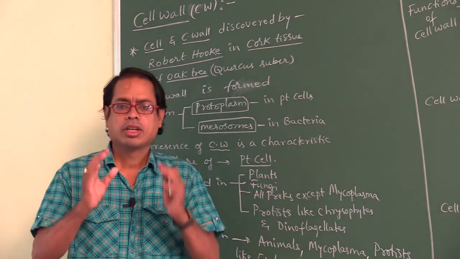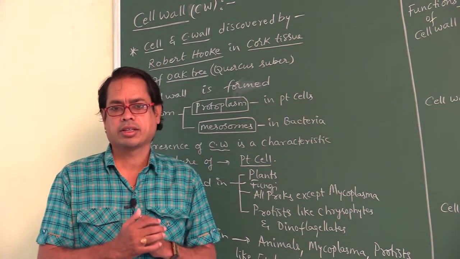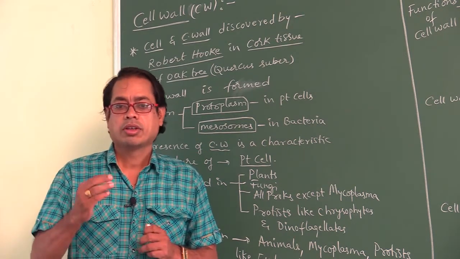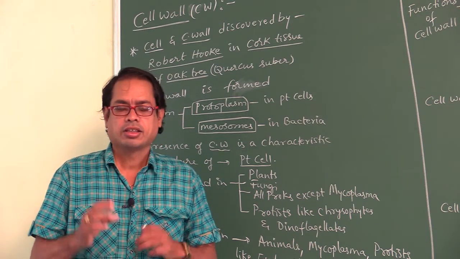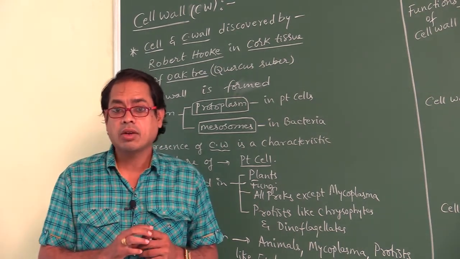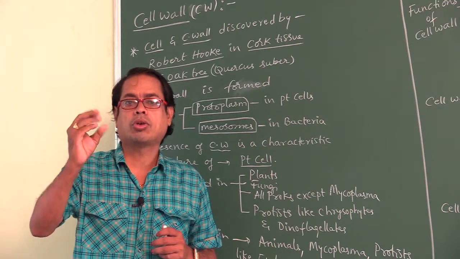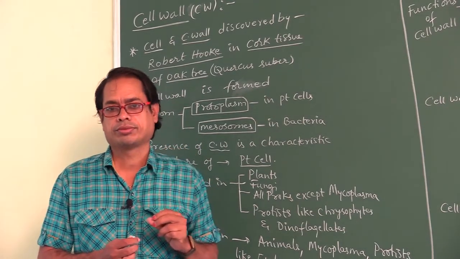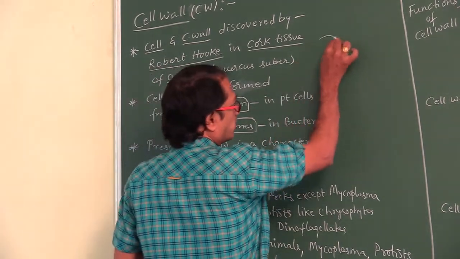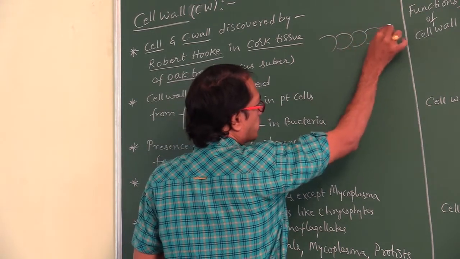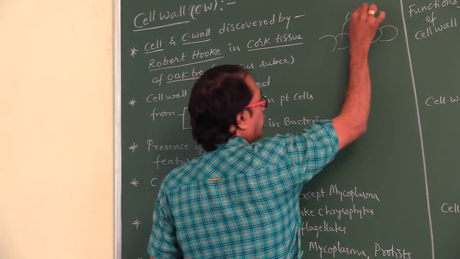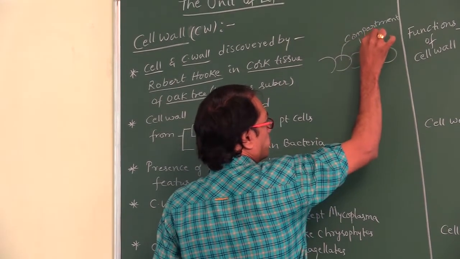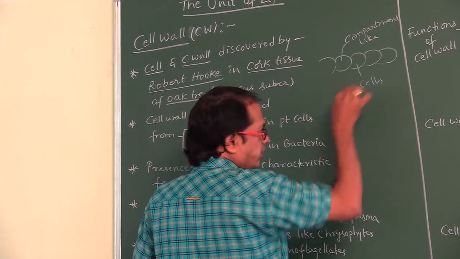So, this cell wall was discovered by Robert Hooke. How? Because the cell was discovered by Robert Hooke. While observing the cork tissue, he observed compartment-like structures. Those can be called cells.